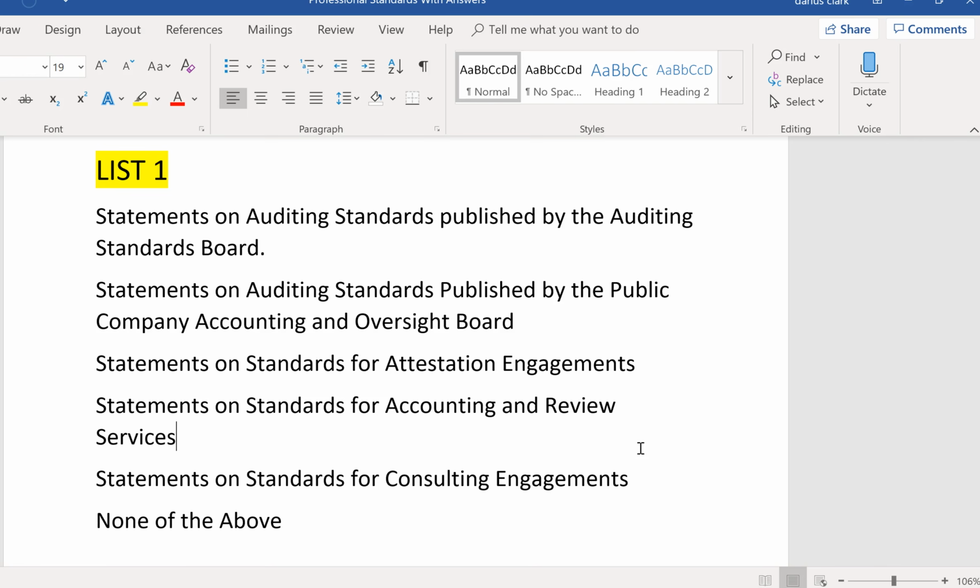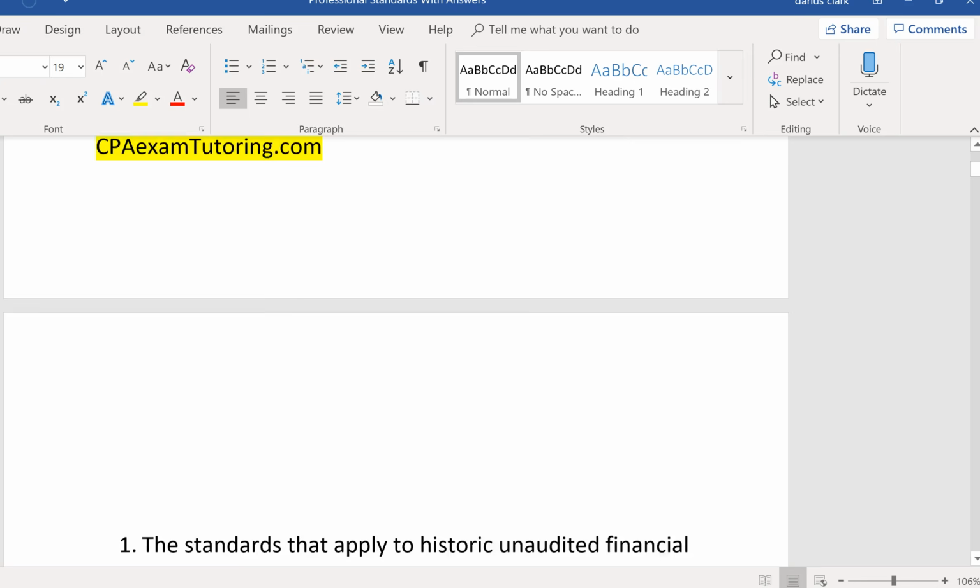And now if none of these standards apply, and this is a pretty complete list, then you choose none of the above. Now, there would be certain engagements where what's up here would not apply. So let's see what comes along, starting with question 1. So let's go to number 1.